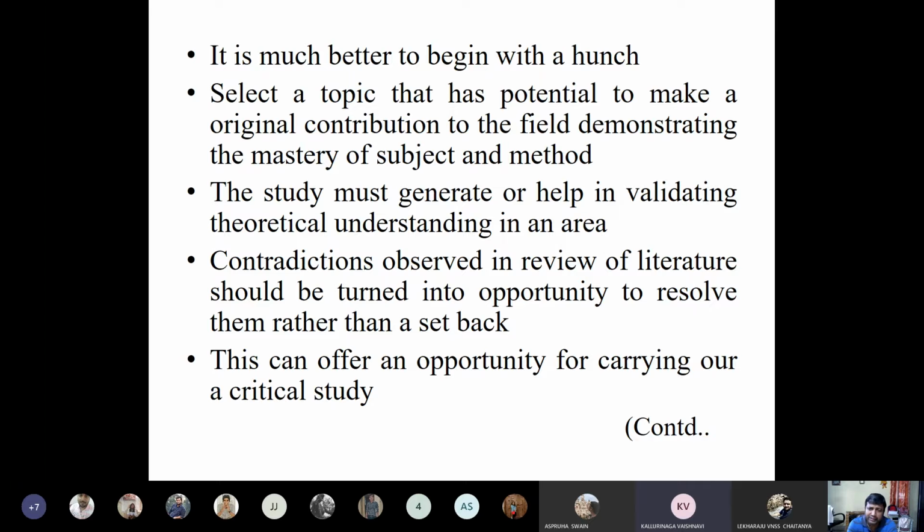I'm not denying that you should not take it. What I'm telling you is that it is better to avoid, because if I have a certain kind of emotional attachment, it will be difficult for me to maintain objectivity and honesty in the research, because there will be a certain bias.